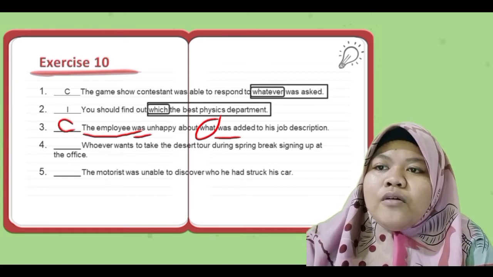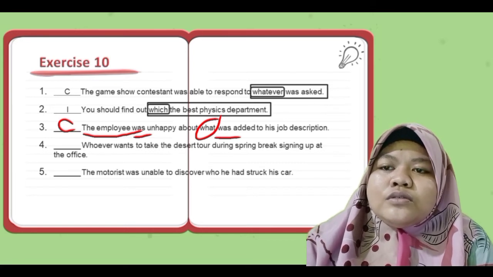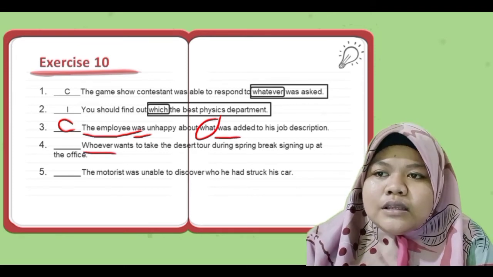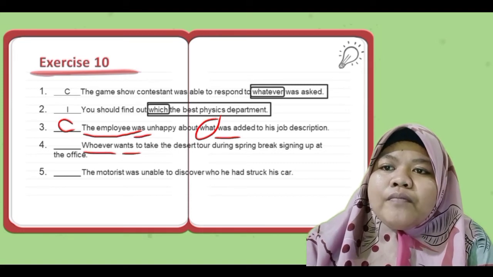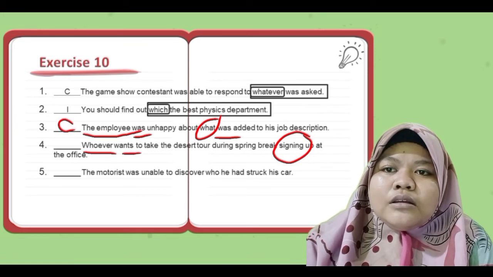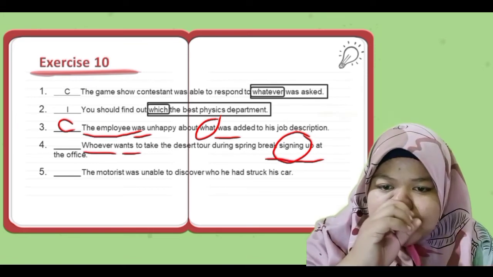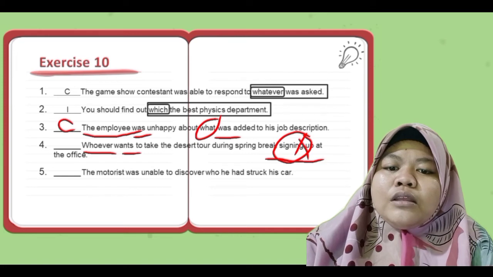Okay, number 4, whoever wants to take the desert tour during spring break, signing up at the office. Whoever is a connector subject, wants is a verb, and then signing up is not a verb. We can make it a verb, but as we know, a verb with ing without to be is incorrect. So to make it correct, we should change signing to sign. So number 4 is incorrect.